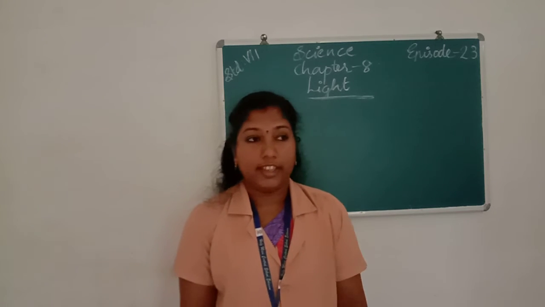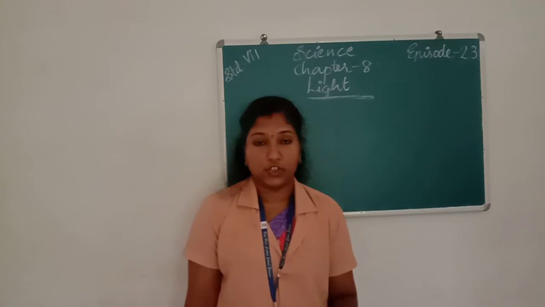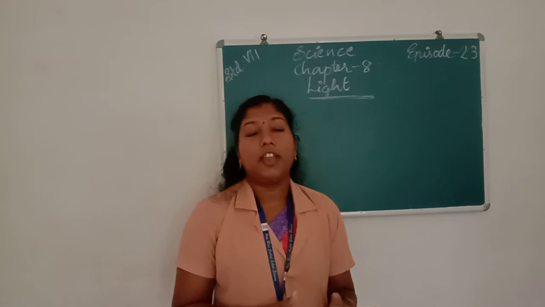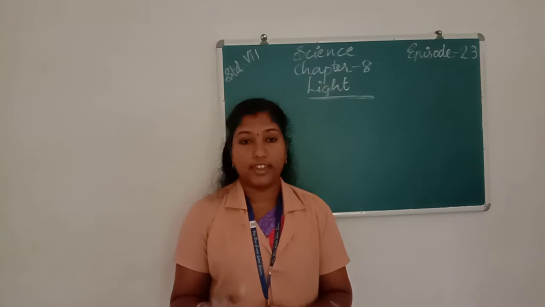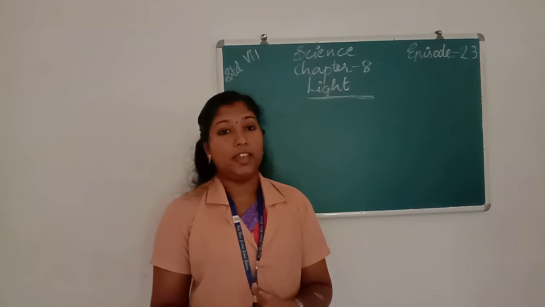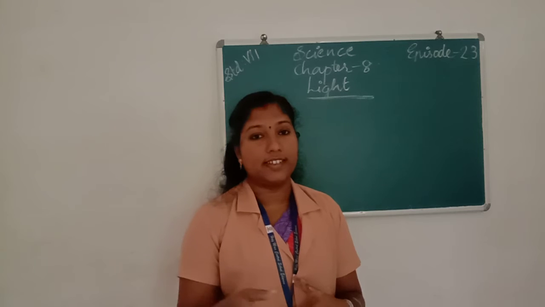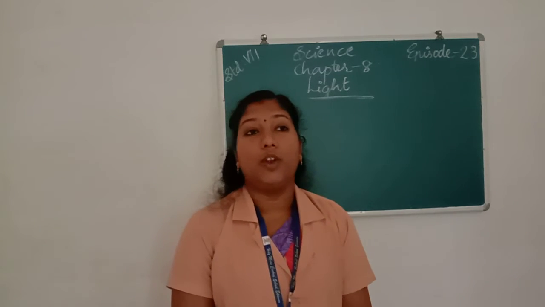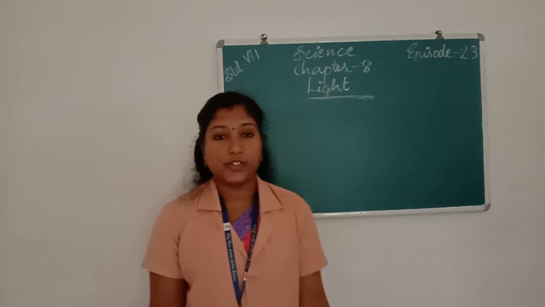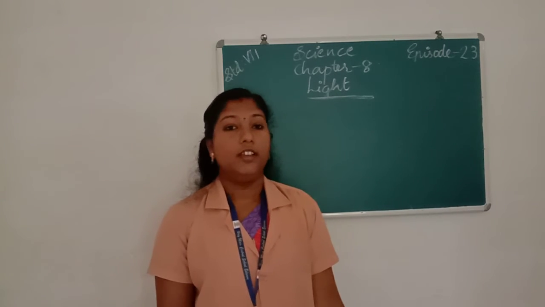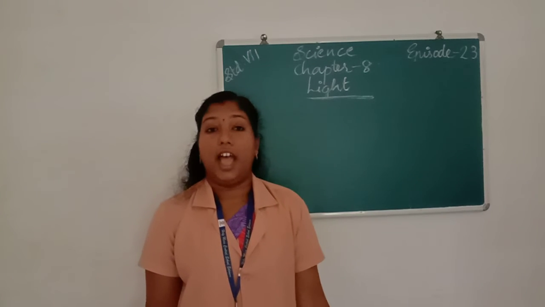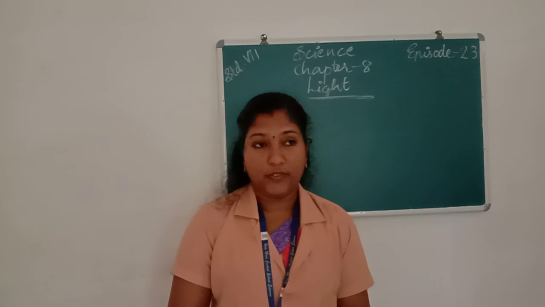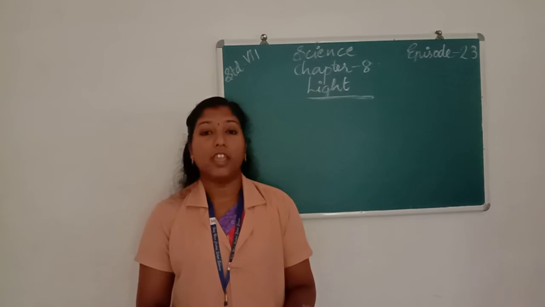Then next we learn about real image and virtual image. What is a real image? An image which can be obtained on a screen is called a real image. And what is a virtual image? An image which cannot be obtained on a screen is called a virtual image. Then we learn about the laws of reflection of light. What are the laws of reflection of light? The incident ray, the reflected ray and the normal all lie in the same plane, and the angle of incidence and the angle of reflection are equal.